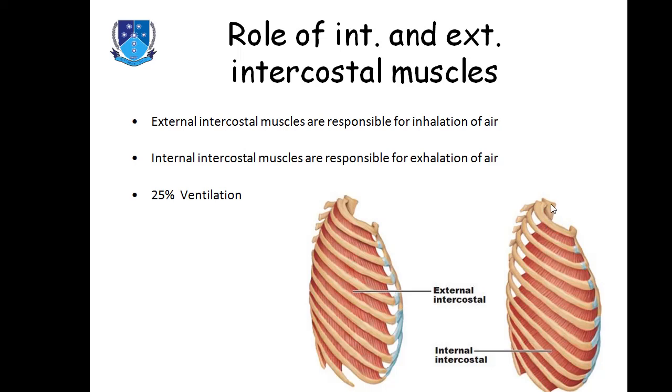And you should also be clear: when the external intercostal muscles contract, these push the ribs upward. And when the ribs are pushed upward, the diameter of the rib cage becomes high. And these push the rib cage downward.